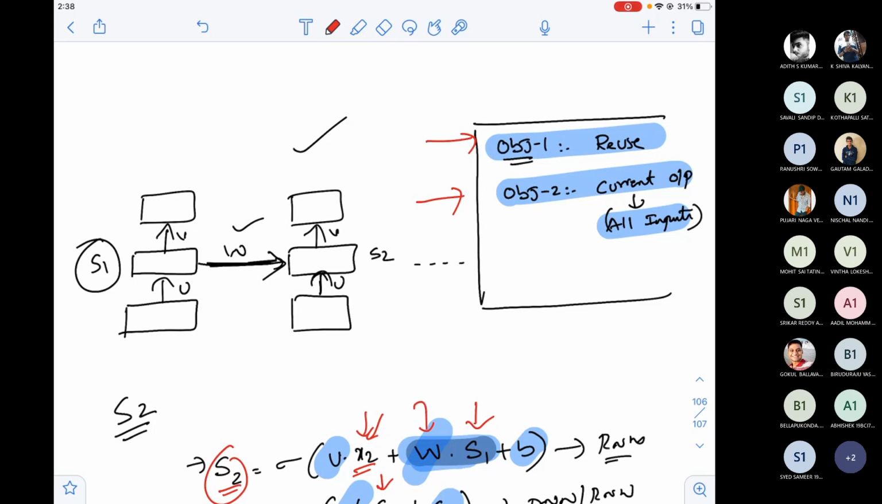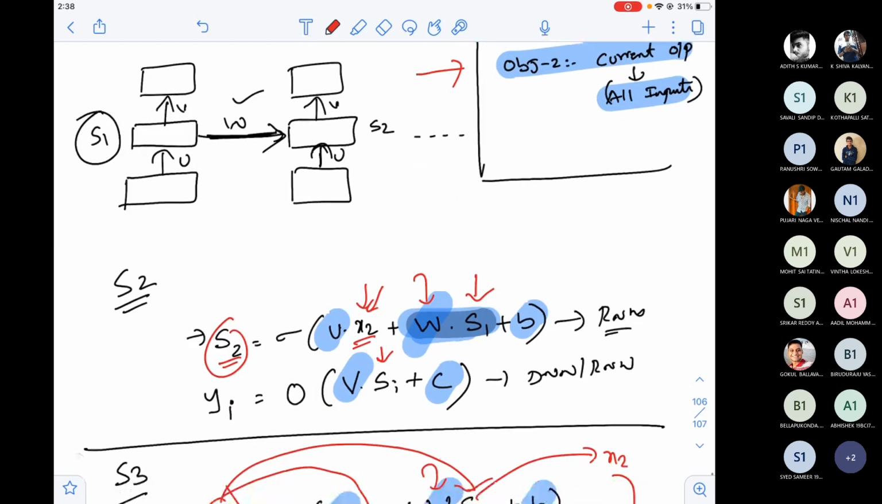I'll discuss more details about it, but I just want you to understand the motivation behind this. See, the only thing is, it's perfectly like a DNN, but this additional connection in terms of W into S(i-1) was added.